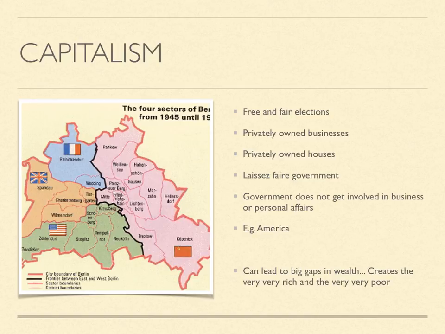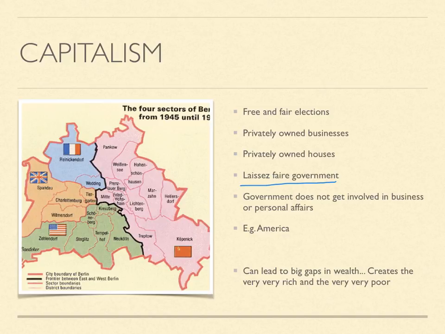Central to that is this whole idea of a laissez-faire government, which means that the government doesn't get involved in any of the running of businesses or what businesses go under and what do well. They stay out of it. This is also true for a lot of the social things. So in a capitalist country like America, which is a very strong example of capitalism, houses are owned by individuals, and the government doesn't see it as its job to get involved in people's personal affairs. As I said, America is the example of this that we will be talking about.